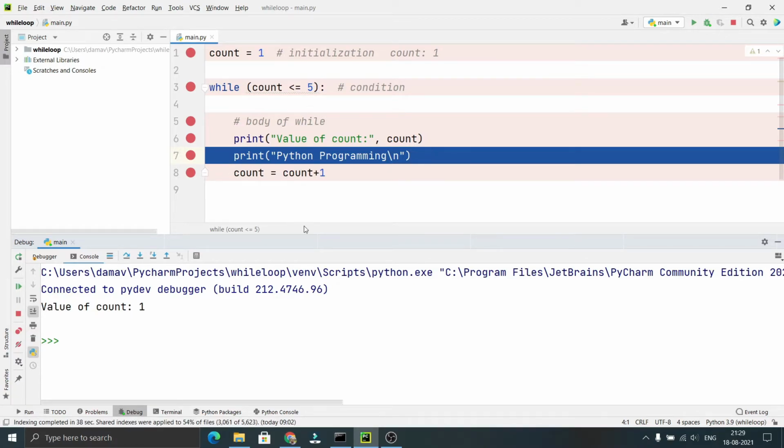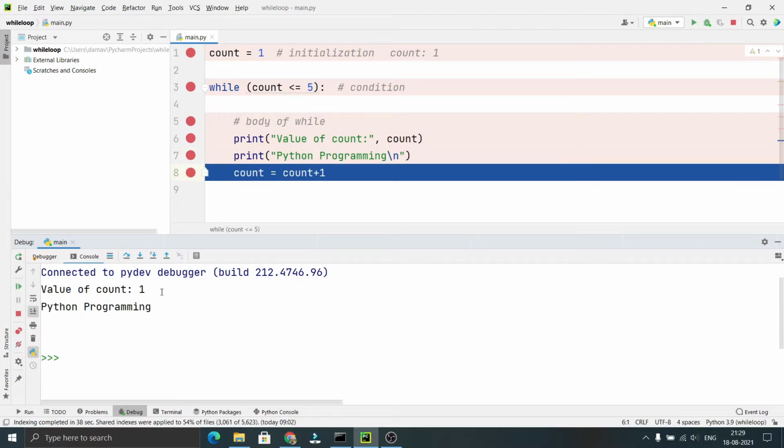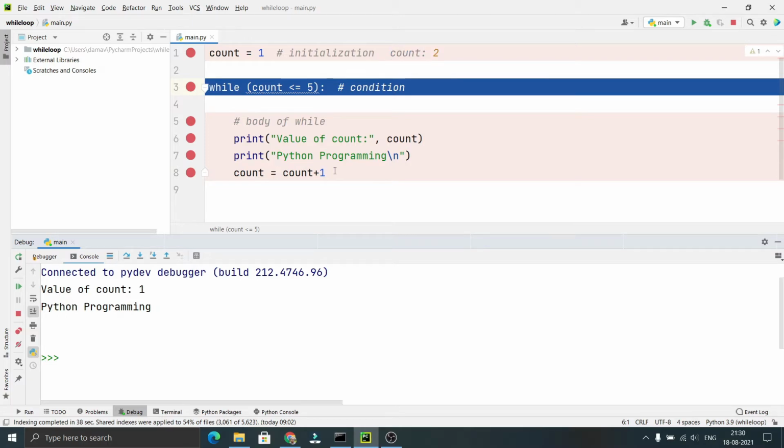After executing this line, it will print the Python programming. You can see it here. After executing of this line, it printed the Python programming. Notice here, after I execute this line, the count value will be changed to 2. See, after executing this line, the value of count is changed as 2.